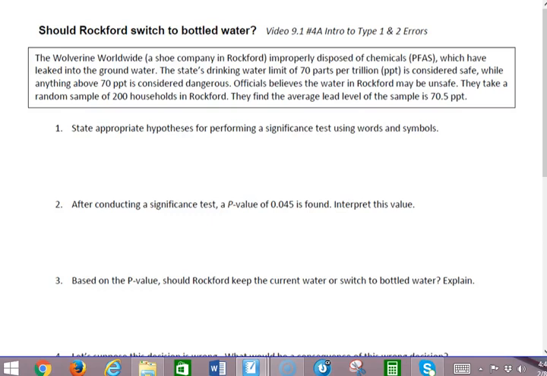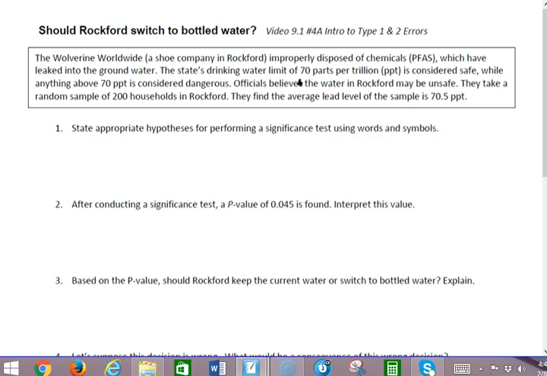Should Rockford switch to bottled water? Wolverine Worldwide, a shoe company in Rockford, improperly disposed of chemicals which have leaked into the groundwater. The state's drinking water limit of 70 parts per trillion is considered safe, while anything above 70 parts per trillion is considered dangerous. Officials believe the water in Rockford may be unsafe.